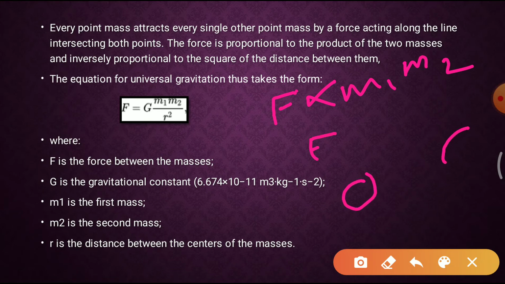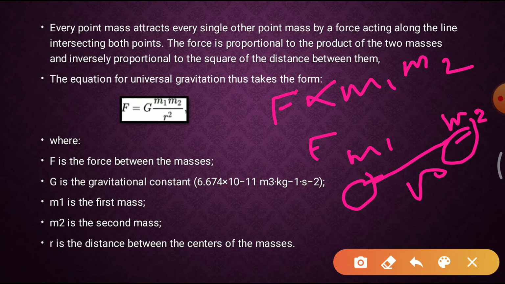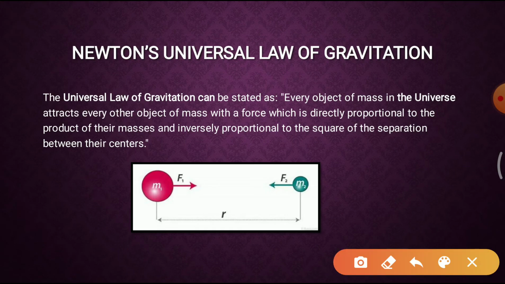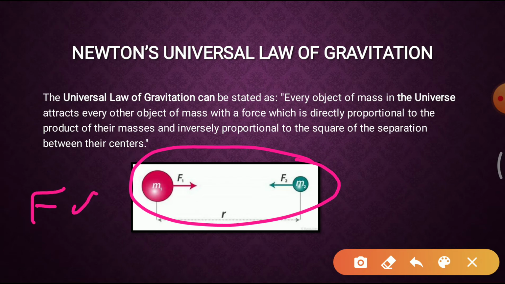If these are the two bodies, here the distance between their centers is r, and this body has mass m1 and this body has mass m2, and it is inversely proportional to the square of the distance between them, means r square. Then what will be the formula? F is directly proportional to, let us see here in this figure, m1 into m2 upon r square.